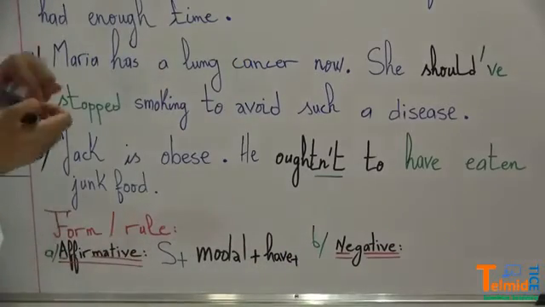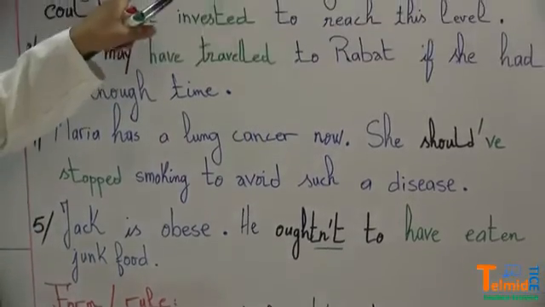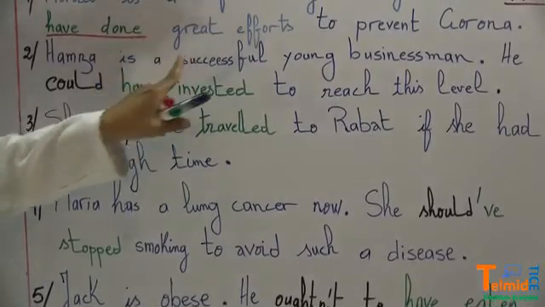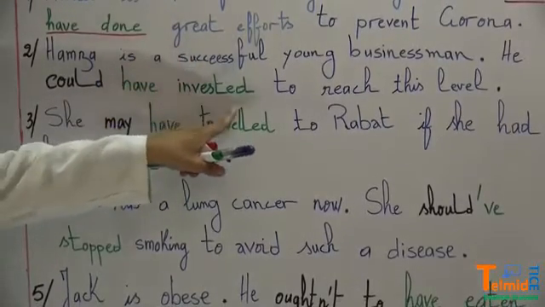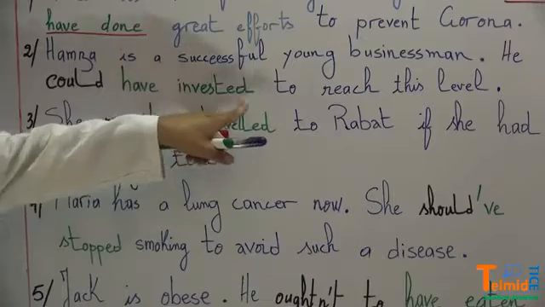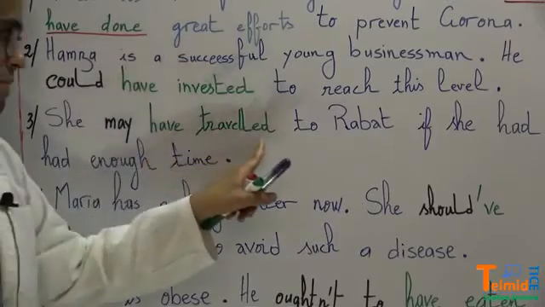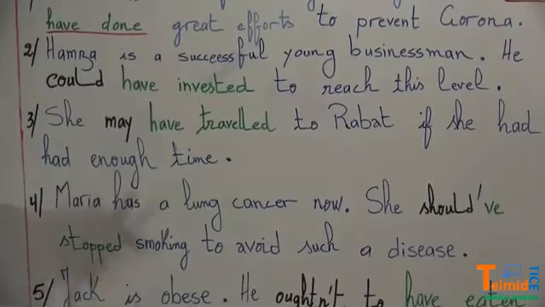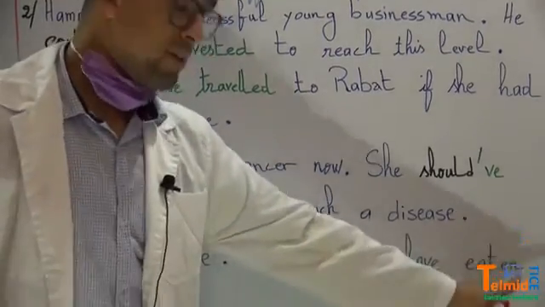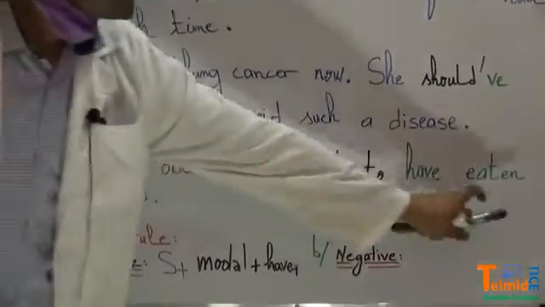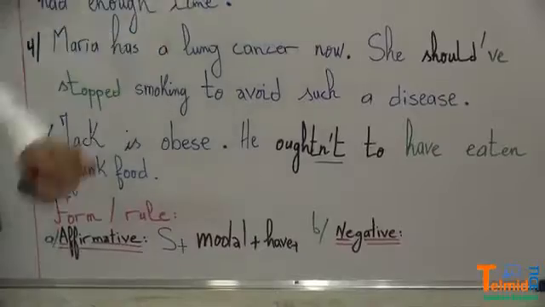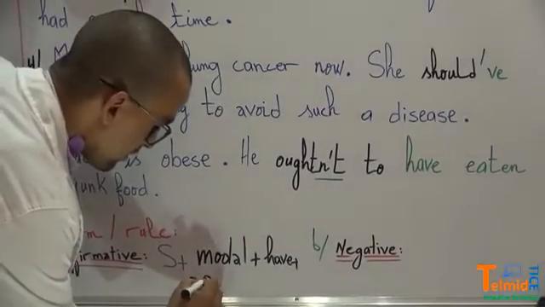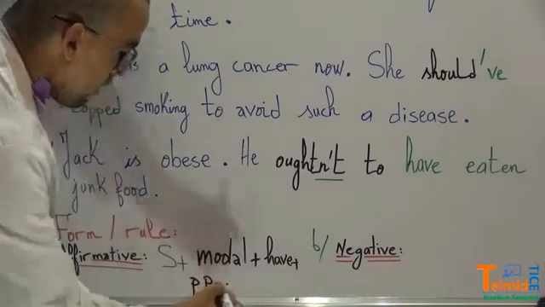We have done, the verb to do: do, did, done. Have invested, traveled, stopped. Eat, ate, eaten. These are what we call the past participle of a verb.